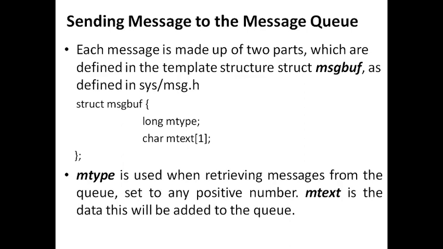So mtype, let us look at the purpose of mtype. mtype is used when retrieving messages from the queue. So how is it helpful? The benefit of mtype. I hope you remember that during the discussion on the message queue, many raised the question. In shared memory, the processes mention the ID of the other process, so the message specifically goes to the destination.